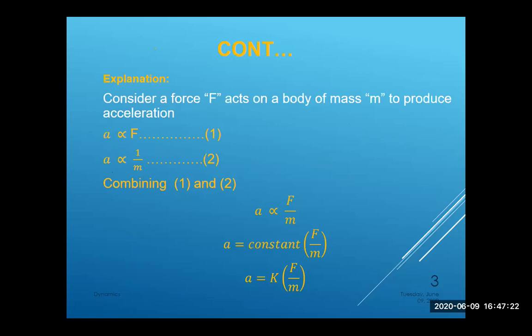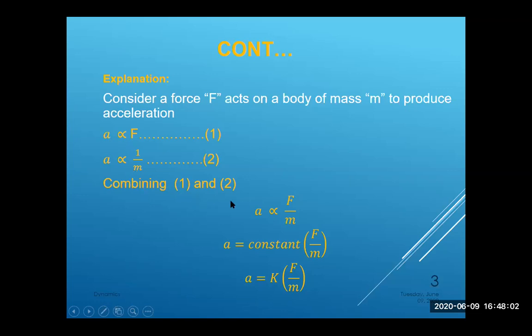This is the mathematical form of this law. Consider a force F acts on a body of mass m to produce acceleration. So this is the force F which you have applied on a block or any object to produce acceleration. The more you apply the force, the more the acceleration will be produced. The less you apply the force, the less will be the acceleration. But if you replace that football with an iron ball, of course, you will observe less acceleration. If you increase the mass, less acceleration will be produced.